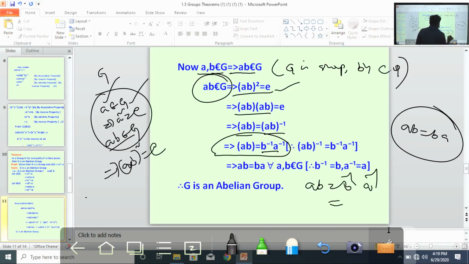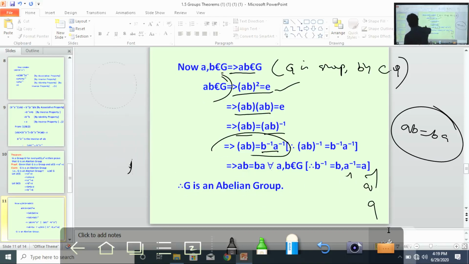But what is B inverse? B. What is A inverse? A. Therefore AB equal to BA. Therefore G is an abelian group. This is the result. What is this result? G is a group. If you take any element in G, the square of that element equals the identity, then G is abelian.